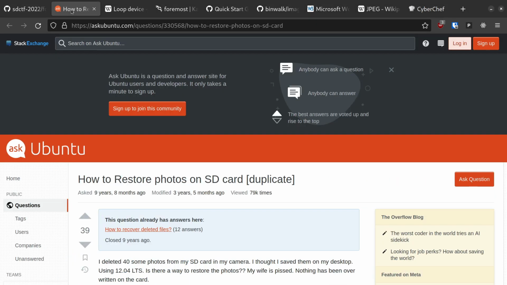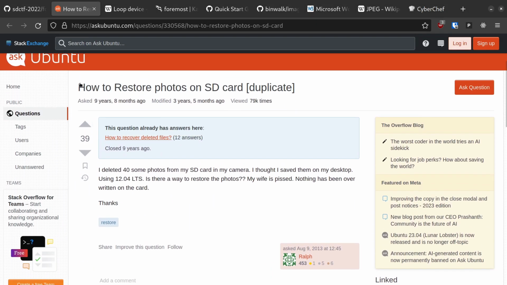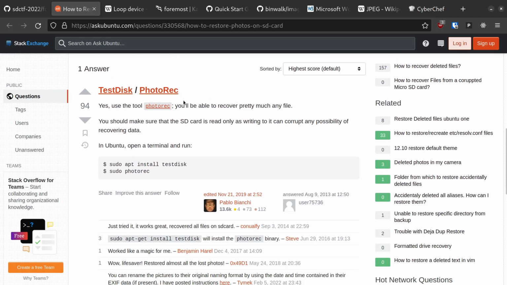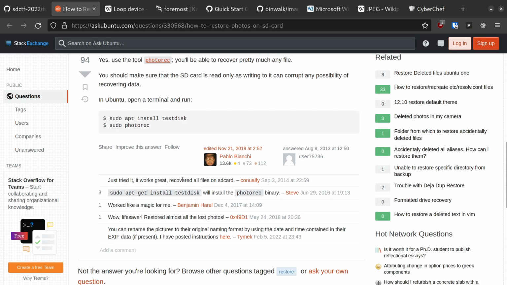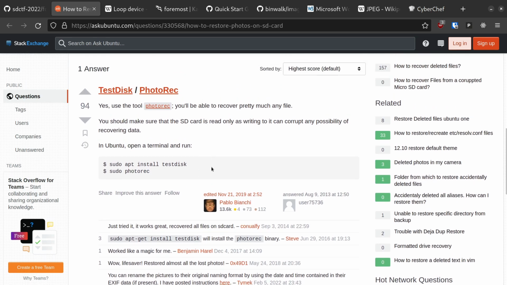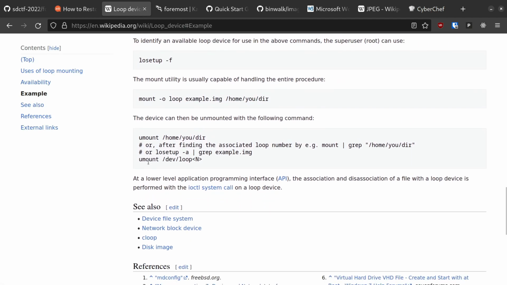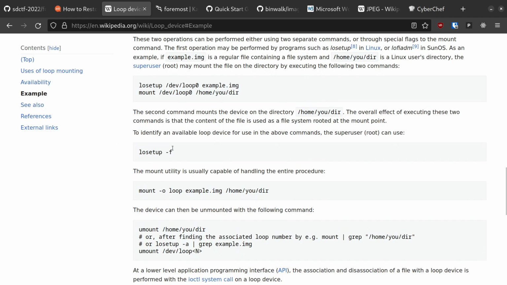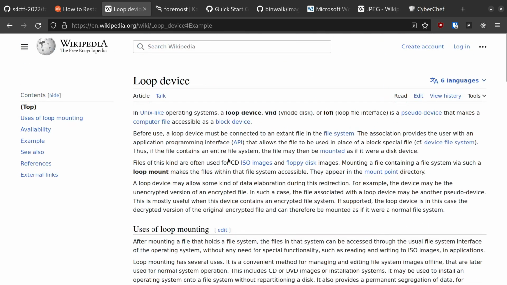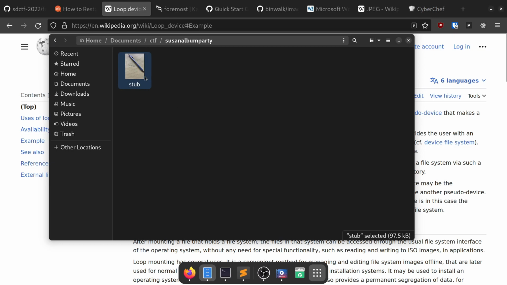If you just Google how to recover images from an SD card on Linux, you're mostly going to find recommendations for TestDisk/PhotoRec, which is essentially a tool designed specifically for deleted file recovery. It is a bit much for this situation, since we're only talking about a small file instead of an entire disk, but on Linux, you could probably create a loopback device for the stub file and then run PhotoRec on that, and in general, this will actually work. But you probably don't want to do it this way. It's a little bit more heavy-handed than it needs to be for a simple case like this.